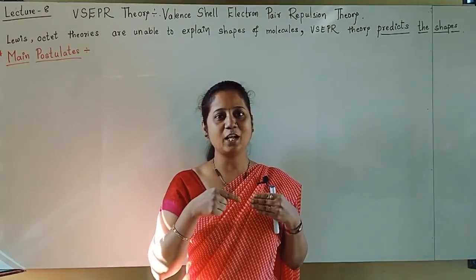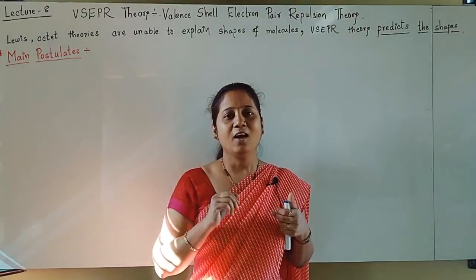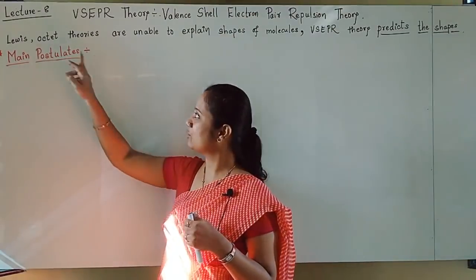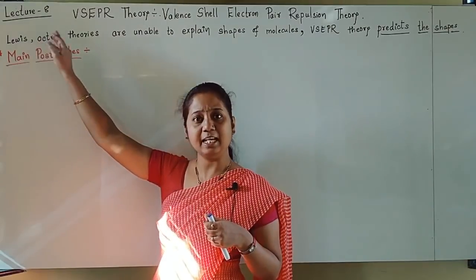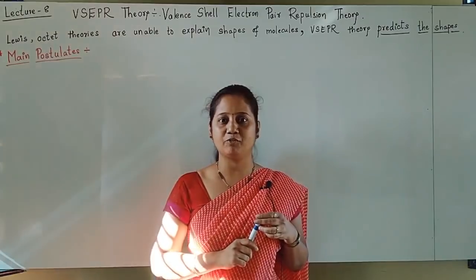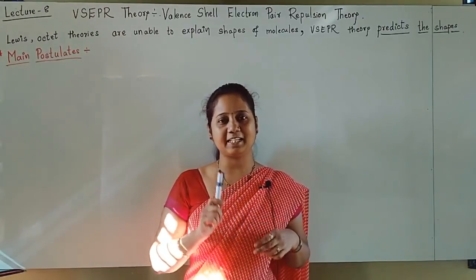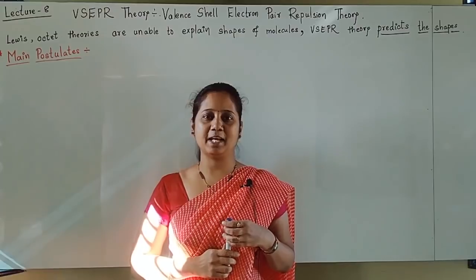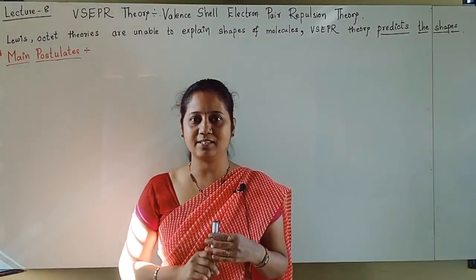So we are now in VSEPR theory. What I have written on the board, see students, is that Lewis theory and octet theory are unable to explain the shapes of the molecules, which are predicted by this VSEPR theory, which is our today's topic.